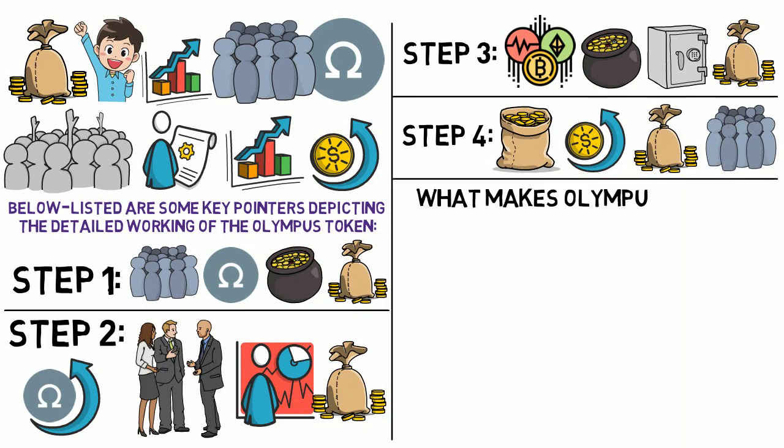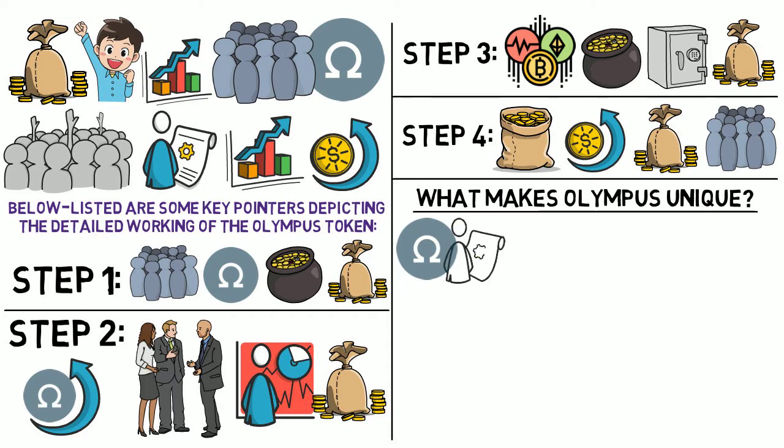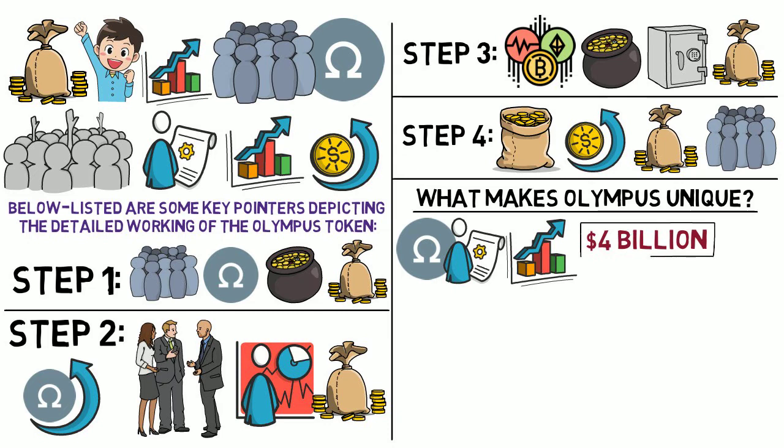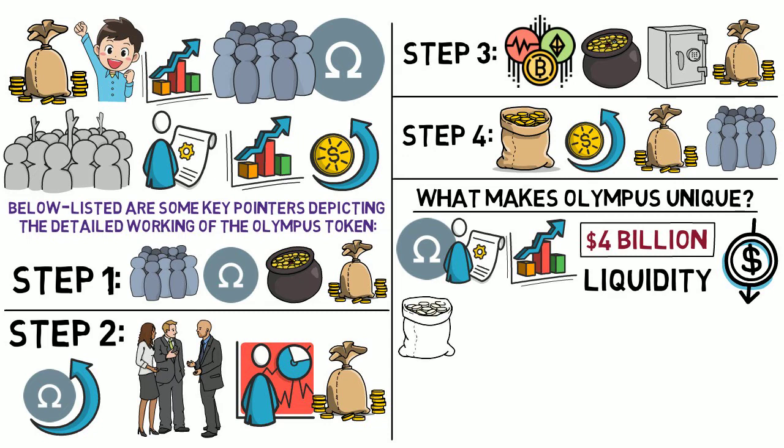What makes Olympus unique? Olympus is regarded as one of the most important innovations in the decentralized finance space in 2021. A testament to this is its massive growth from zero to over $4 billion in market capitalization in the space of a little over 6 months. Olympus pioneered the now ubiquitous mechanism of protocol-owned liquidity, where a protocol acquires its own liquidity instead of relying on liquidity providers and yield farming rewards as incentives.